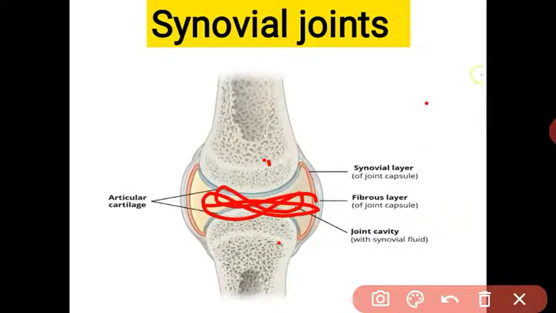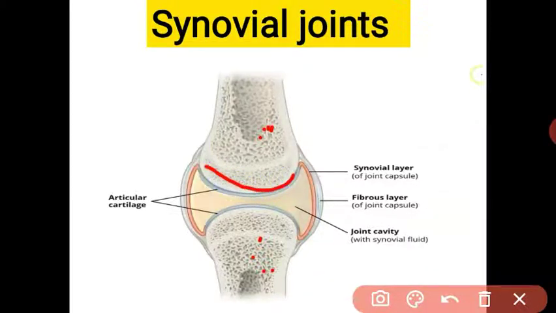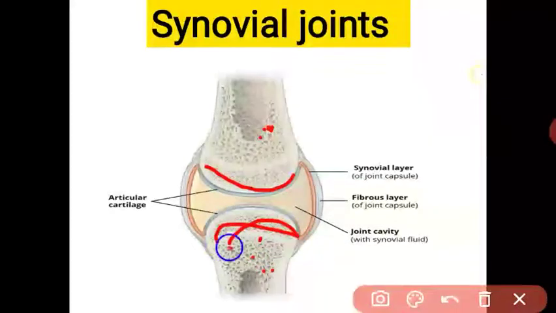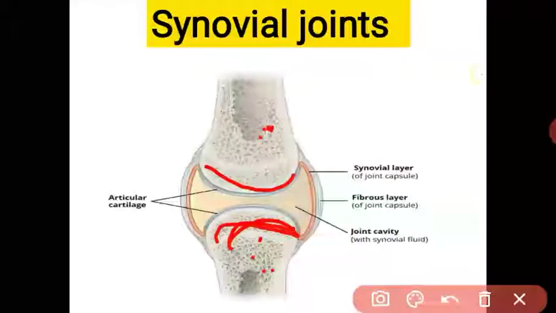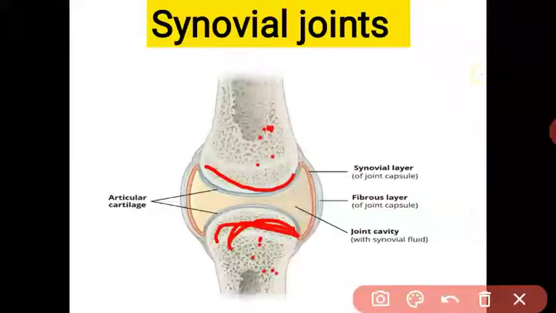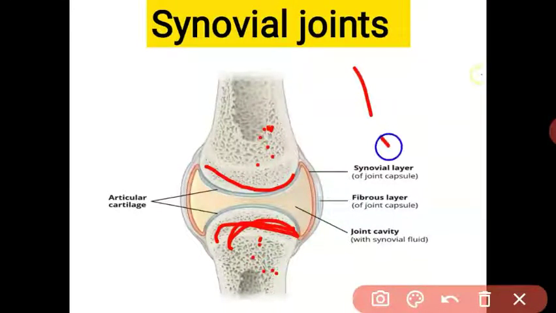Let us again revise the synovial joints. Synovial joints are freely movable joints, like our shoulder joint and our knee joint. The two bones are fitted to each other. The ends of the two bones have cartilage. And what is the main function of cartilage? It prevents friction between the two bones. You know that bones are very hard. When they rub against each other, they will break.